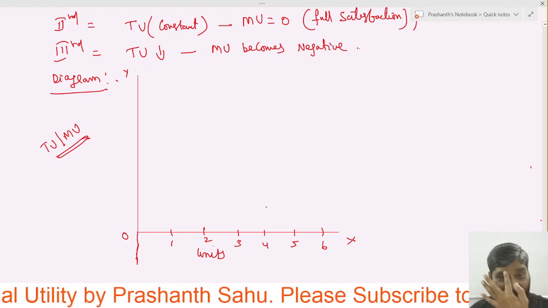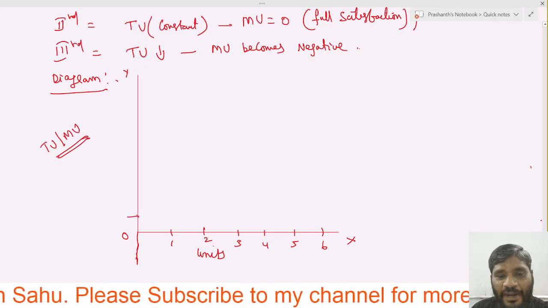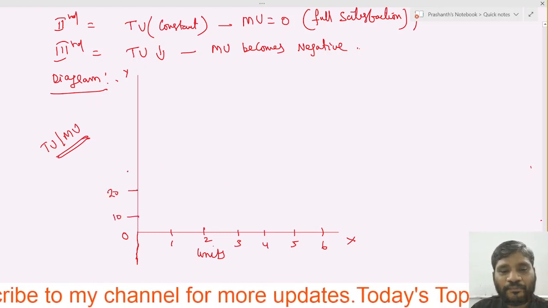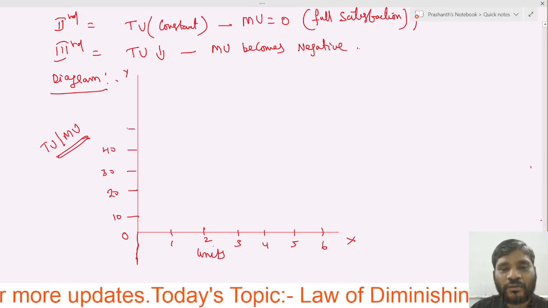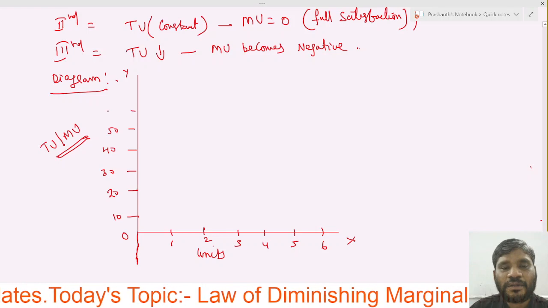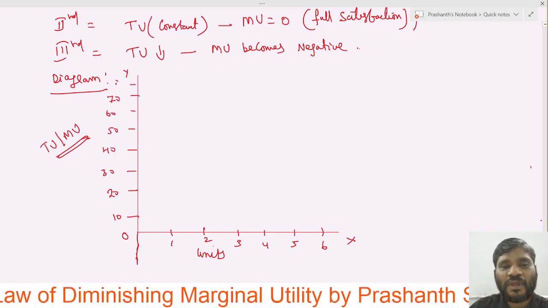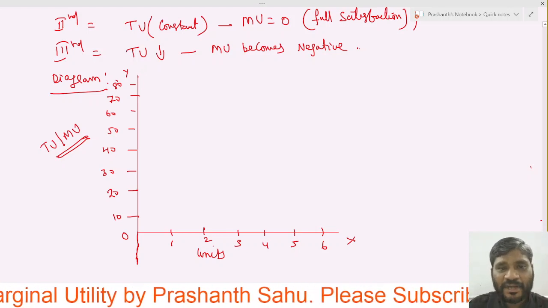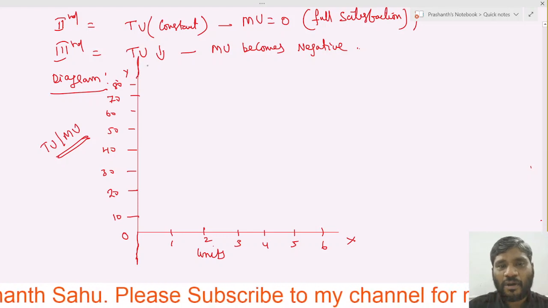Let me write it here on the y-axis: 10, 20, 30, 40, 50, 60, 70, 80. Somewhat up we take it out.